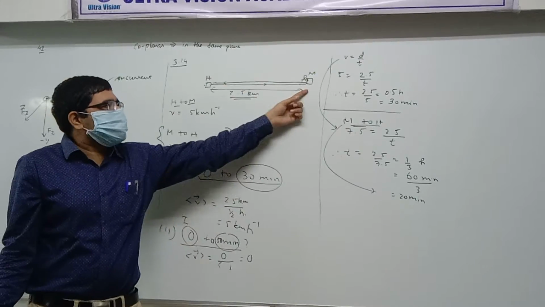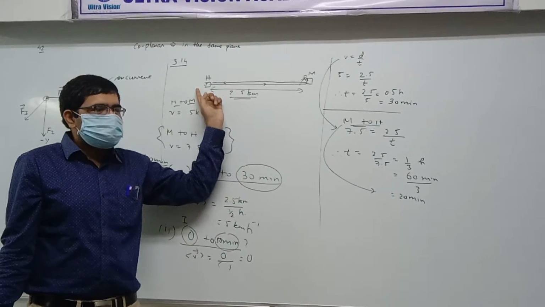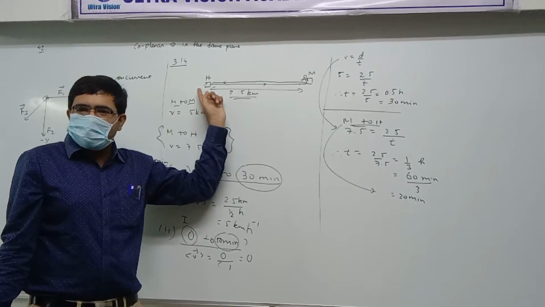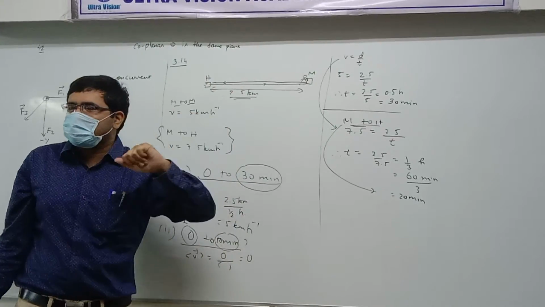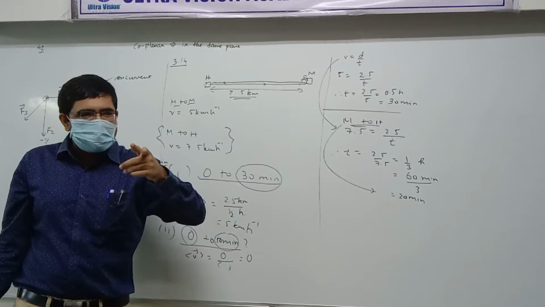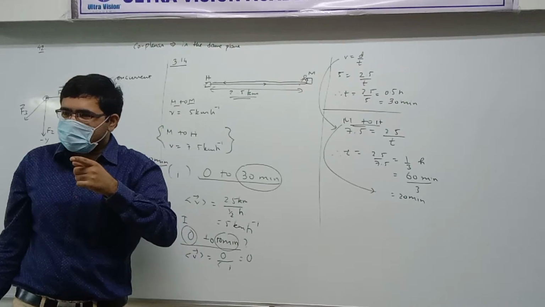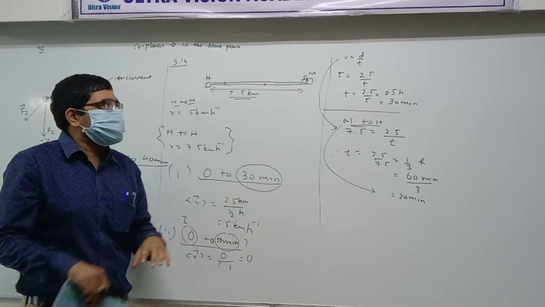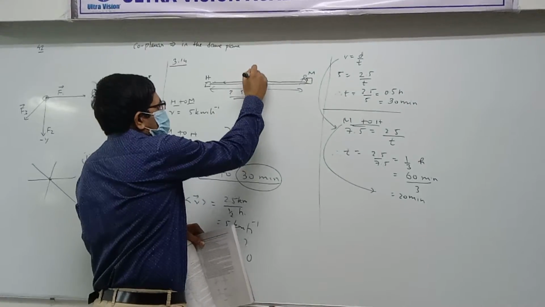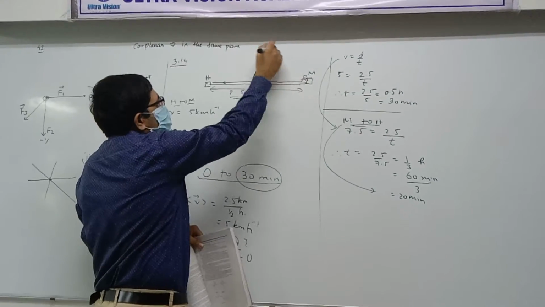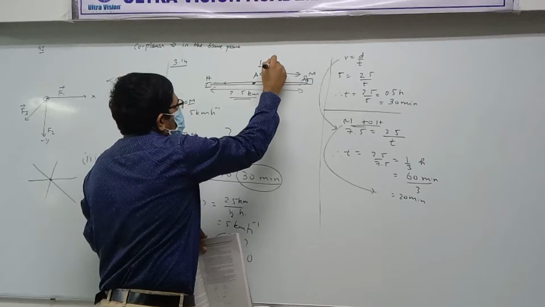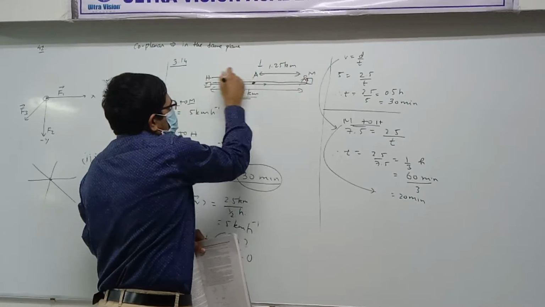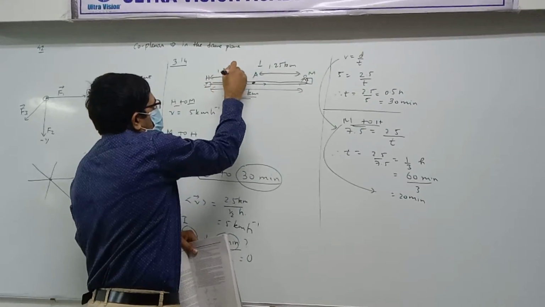How much time does it take to go from market to home? 20 minutes. So in 10 minutes, where will the person reach? Halfway. When going from M to H, 10 minutes takes you to halfway. Let's say this point is A, right in the middle. So what will be this distance? 1.25 kilometer, and the same on this side. Did you get that?